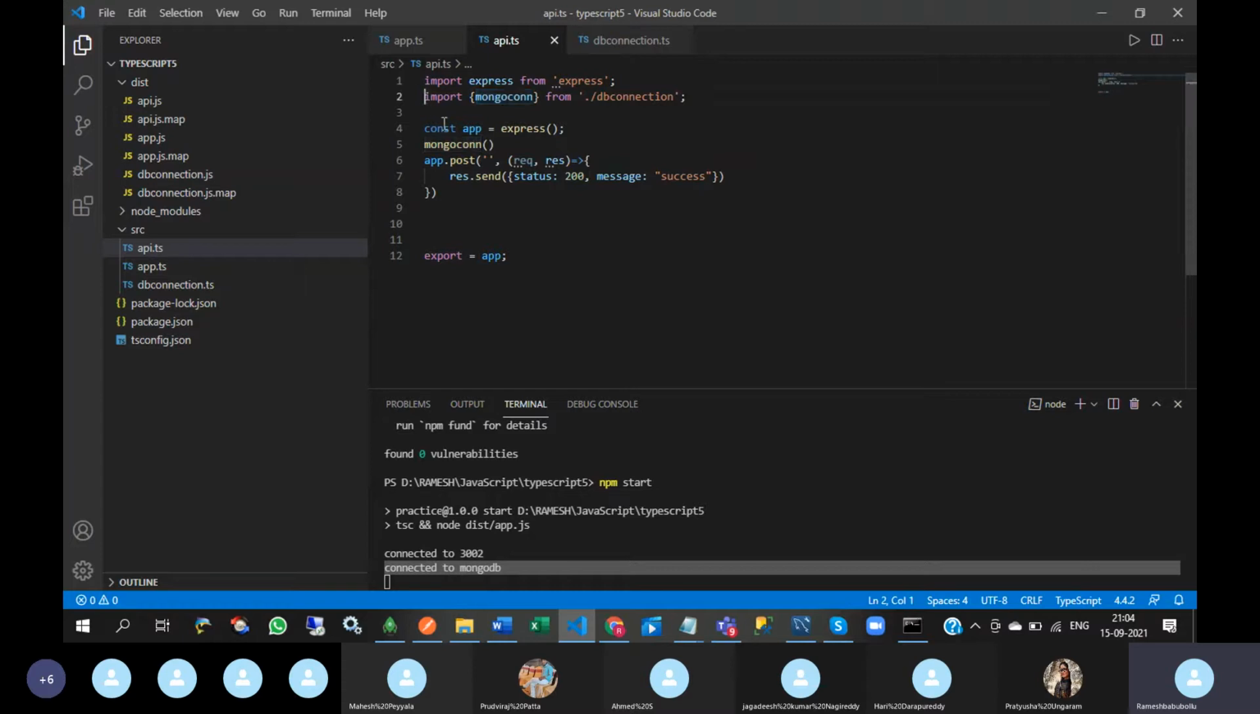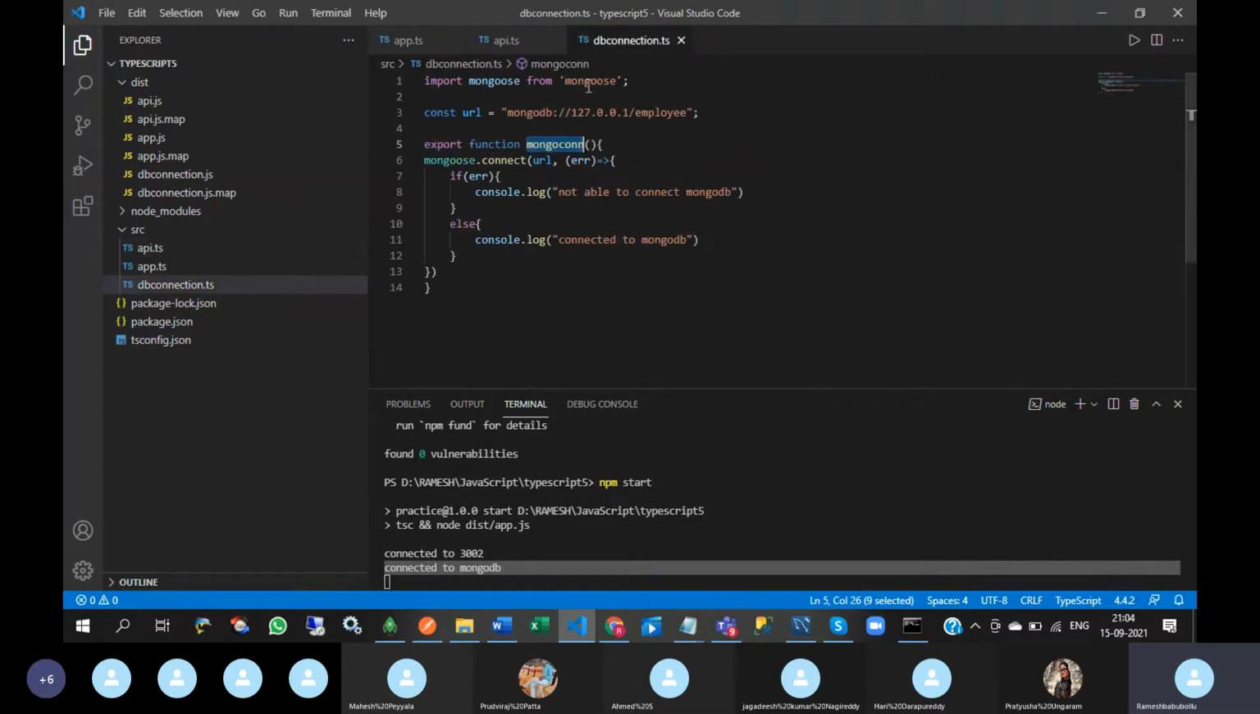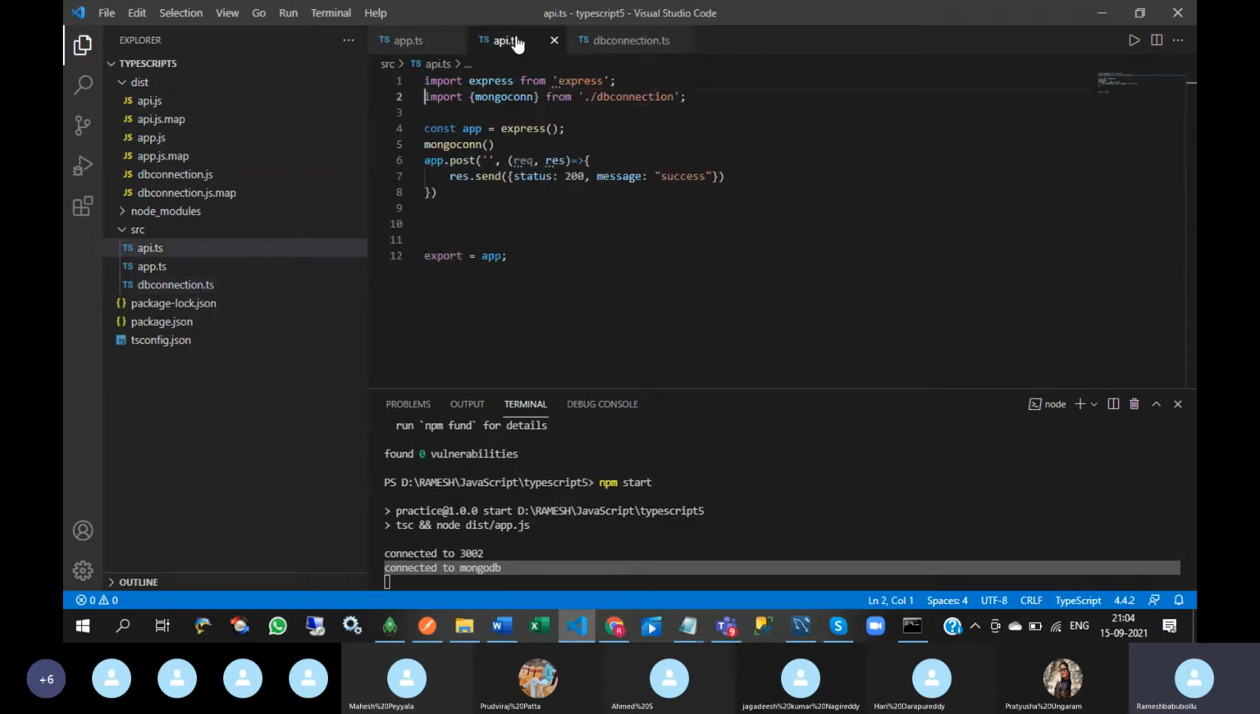Suppose control lies here, on the second line. That means it will go to dbconnection.ts and import the Mongo connection method. The Express method is assigned to app, and the Mongo connection method will be called. And then, if you write an API, that will be called.